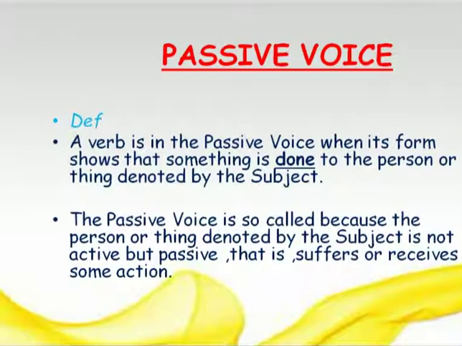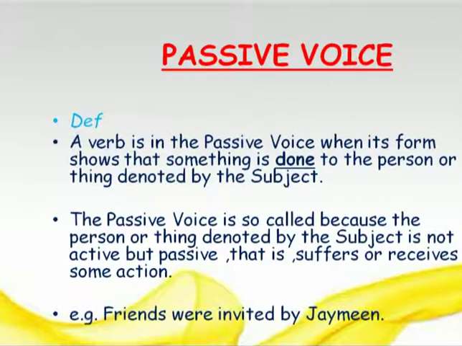The passive voice is so called because the person or thing denoted by the subject is not active but passive. That is, suffers or receives some action, right? So here the subject is being acted upon. That's what we can say in passive voice. Or in other words you can say that the subject is not active but passive, or the subject suffers or receives some kind of action. So passive voice is subject is being acted upon.